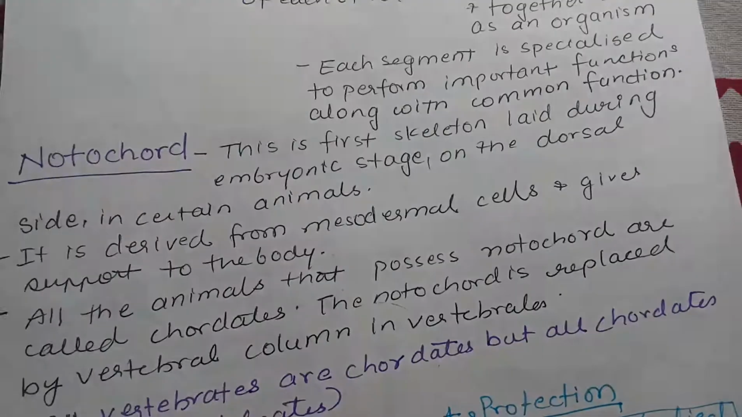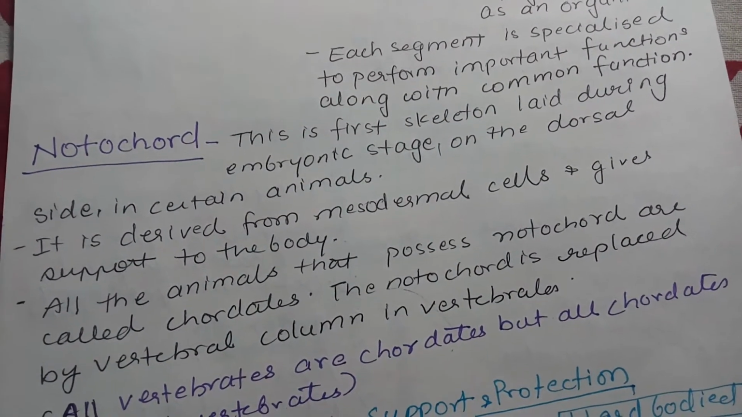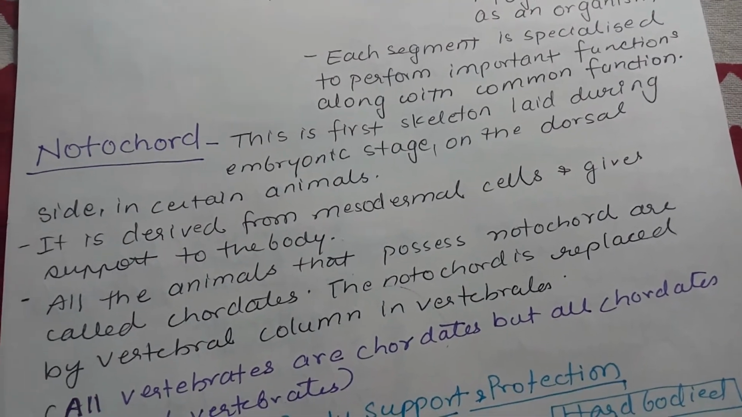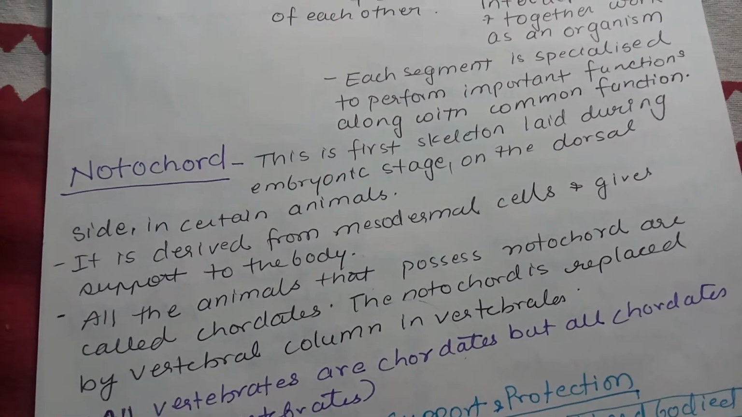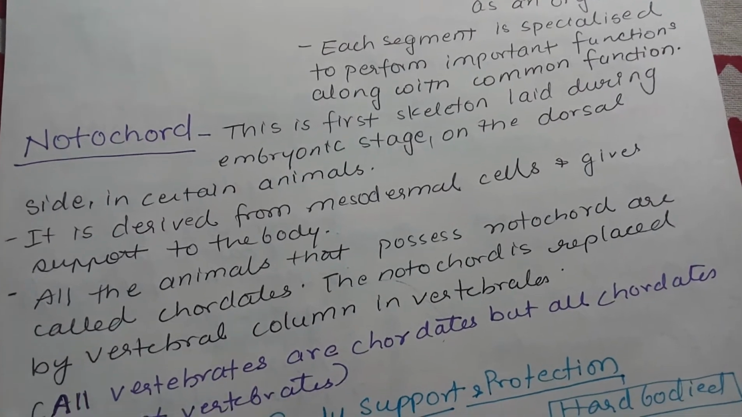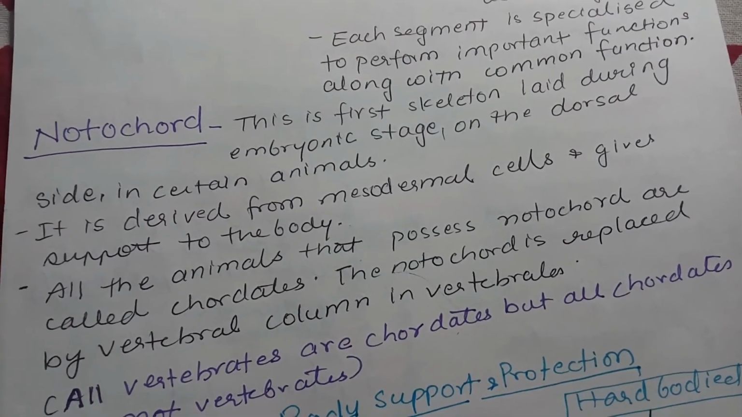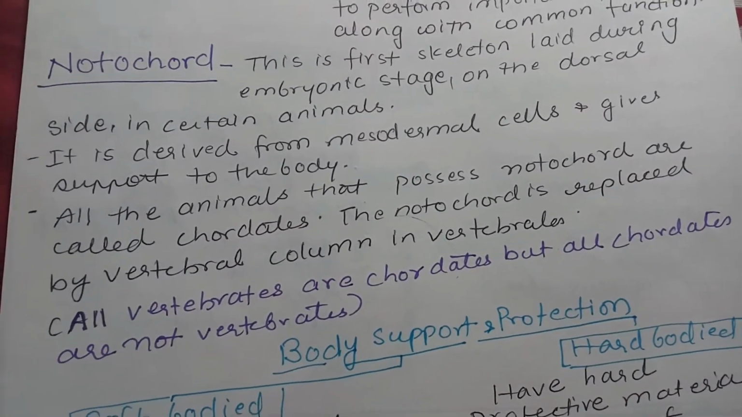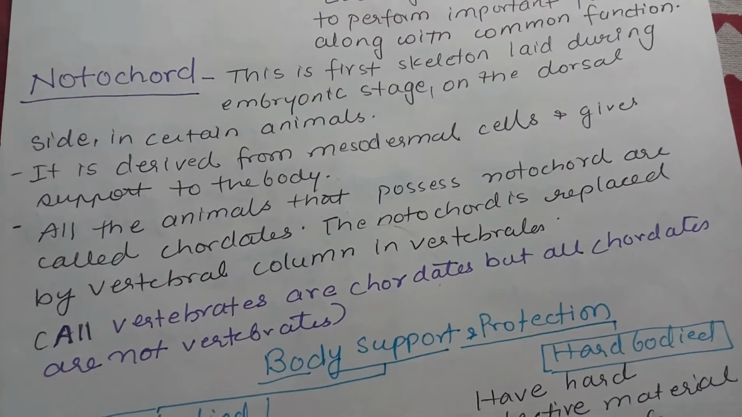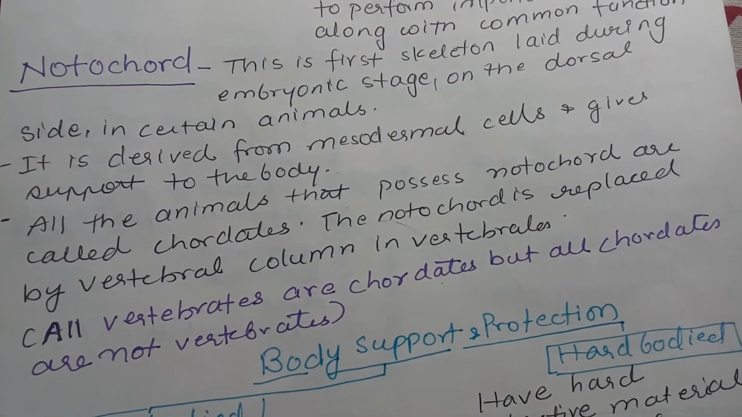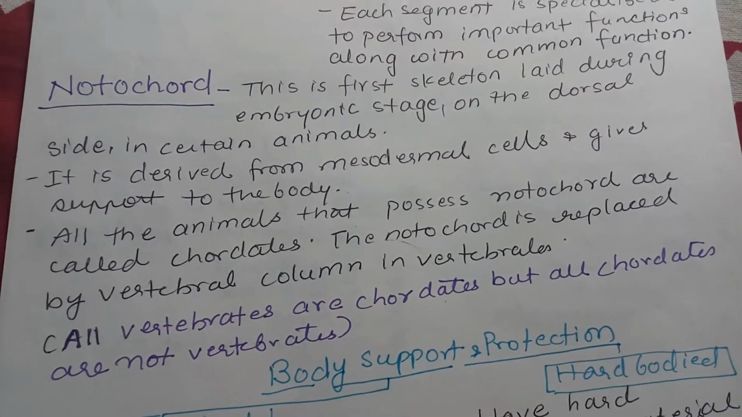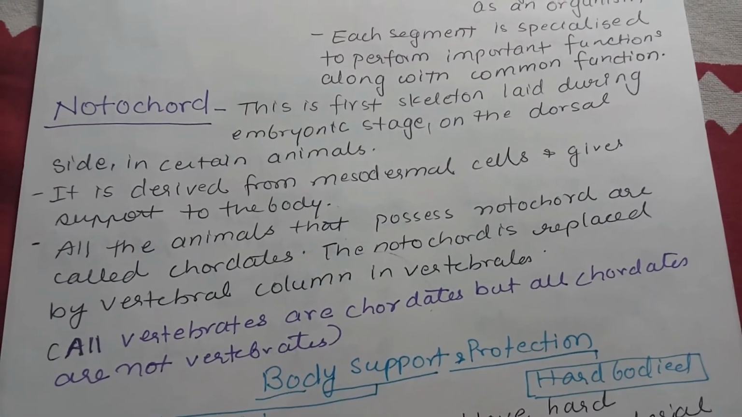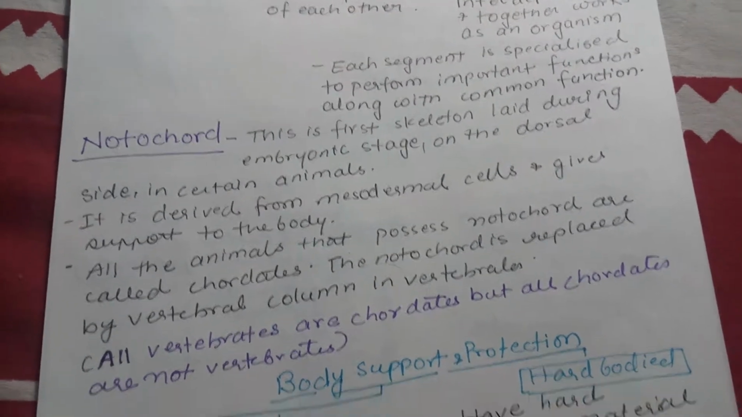This is the first skeleton laid during the embryonic stage, that is during the developmental stage, on the dorsal side in certain animals. It is derived from mesodermal cells and supports the body. All the animals that possess notochord are called chordate. The notochord is replaced by vertebral column in vertebrates. All vertebrates are chordate, but all chordates are not vertebrates.